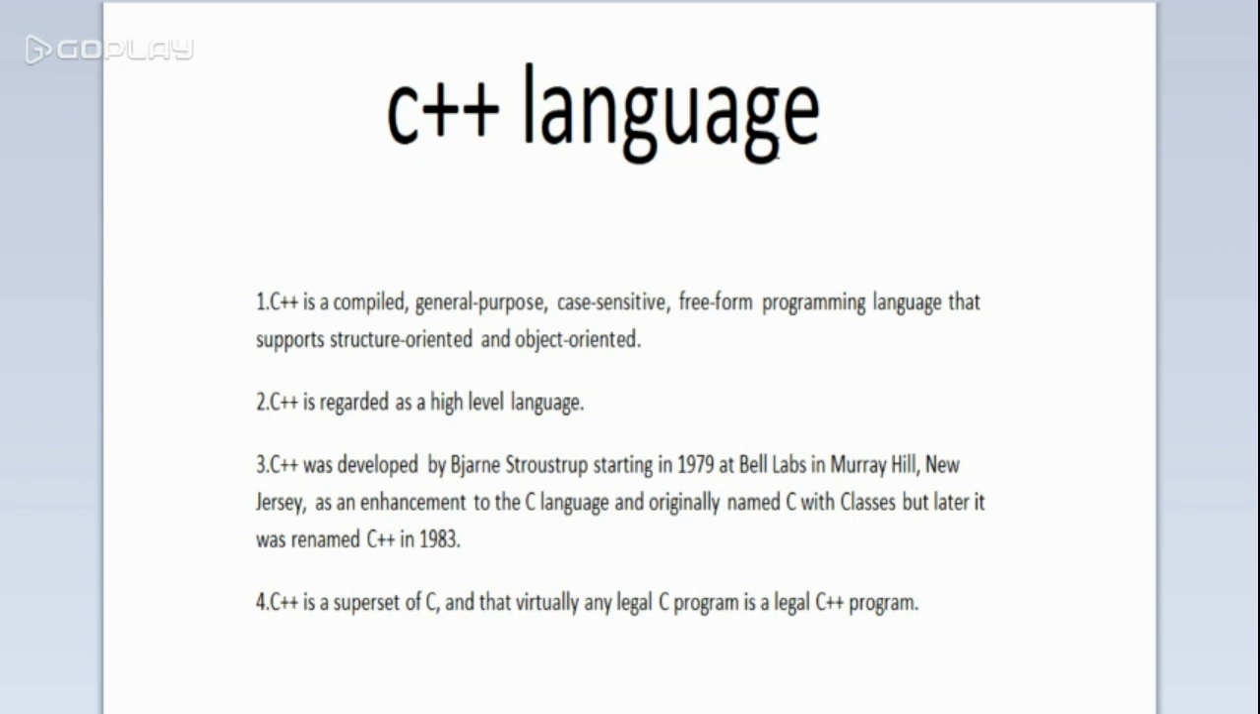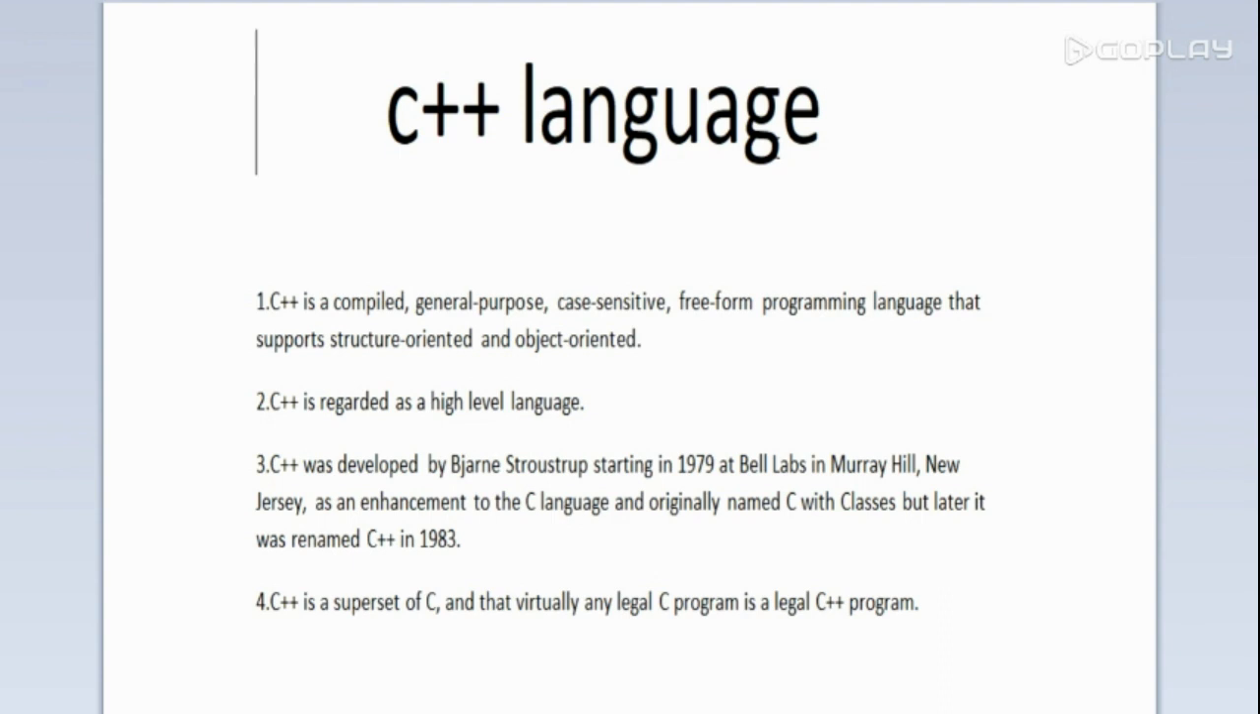C++ language. C++ is a compiled, general-purpose, case-sensitive, free-form programming language that supports structure-oriented and object-oriented programming. Yes, C++ supports both. Unlike C, which only supported structure-oriented programming, C++ has additional properties: it also supports object-oriented programming. C++ is regarded as a high-level language. Yes, C++ is also a high-level language, the same as C.